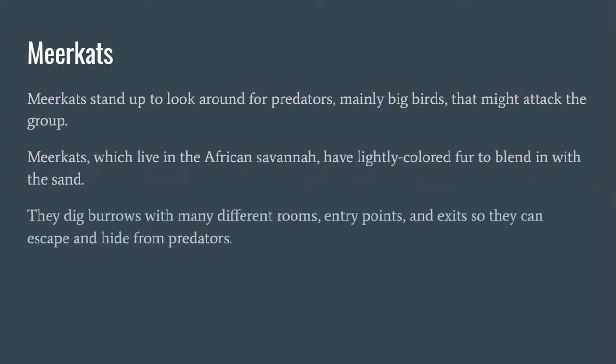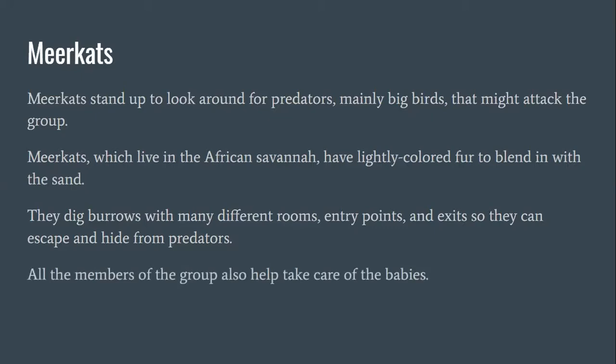They dig burrows with many different rooms, entry points, and exits so they can escape and hide from predators. So burrows are holes in the ground where the meerkats live as a big group. All the members of the group also help take care of the babies.